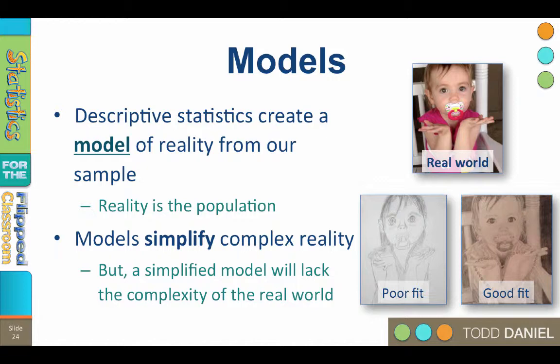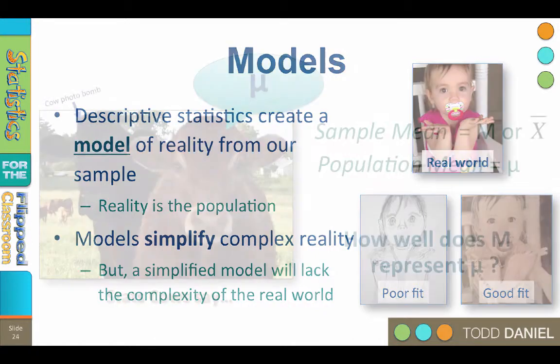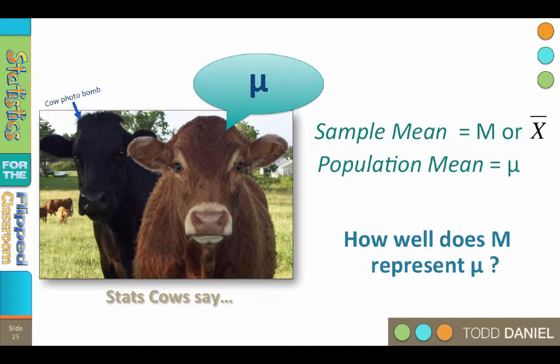Descriptive statistics create a model of the population using what we learned from our sample. Every measurement in our sample tells us something about the population, i.e., reality. One such descriptive statistic that works well as a model for reality is the mean. What we learn from our sample mean, m, or x bar, can tell us a lot about the population mean that we have not actually measured. The population mean is called mu. We want to know how well our model, m, represents mu.